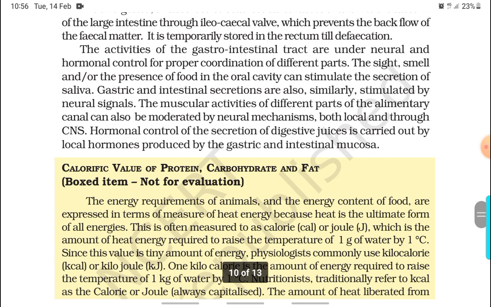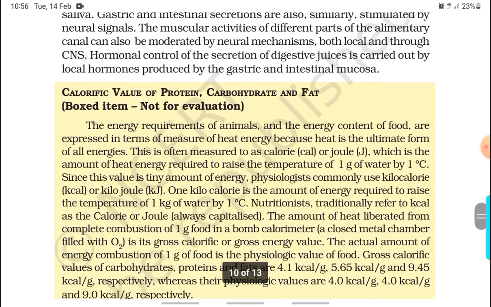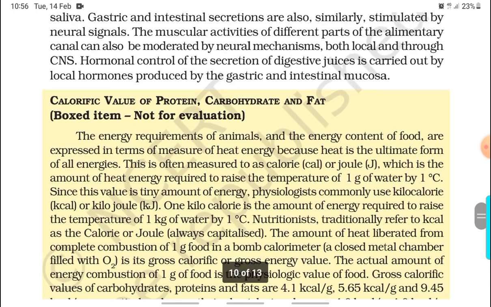The activities of the gastrointestinal tract are under neural and hormonal control for proper coordination of different parts. The sight, smell, and/or the presence of food in the oral cavity can stimulate the secretion of saliva. Gastric and intestinal secretions are also similarly stimulated by neural signals. The muscular activity of different parts of the alimentary canal can also be moderated by neural mechanisms, both local and through the central nervous system. Hormonal control of the secretion of digestive juices is carried out by the local hormones produced by the gastric and intestinal mucosa.